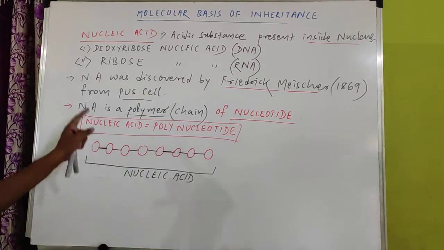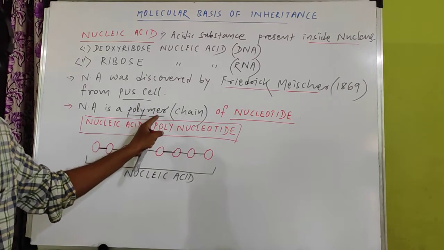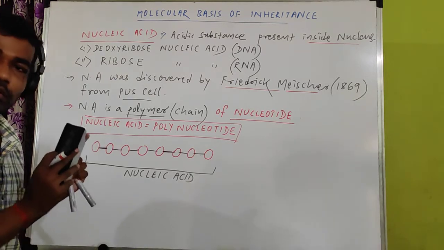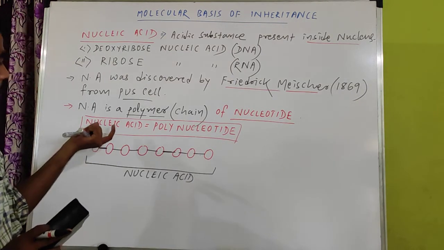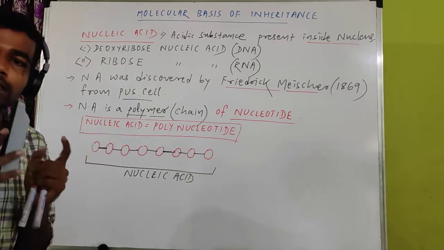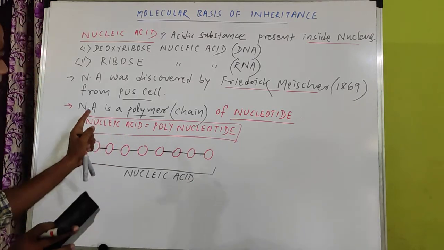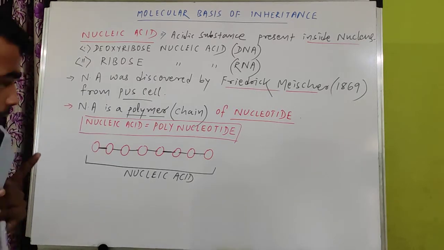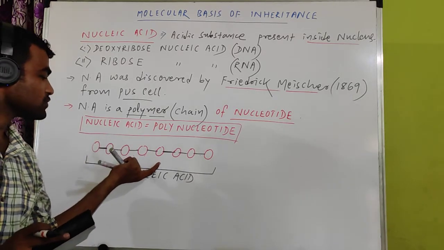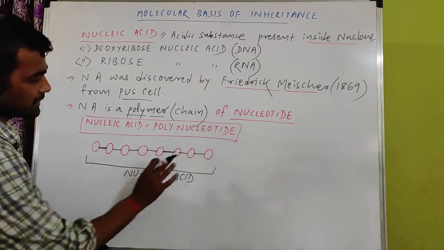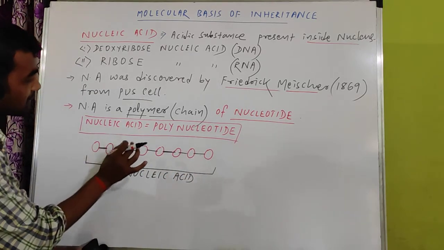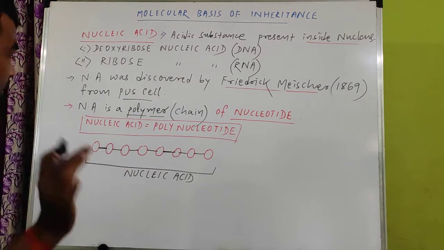What I have already told you: nucleic acid is a polymer, or chain. So this chain is called nucleic acid. But each unit here, you can see many units, each unit is called a nucleotide.